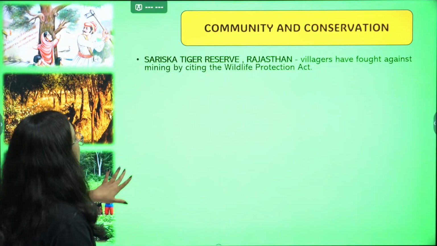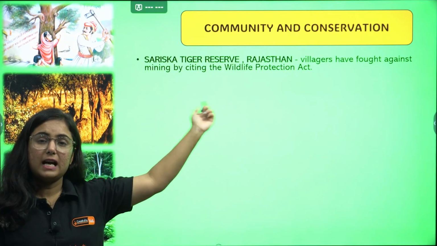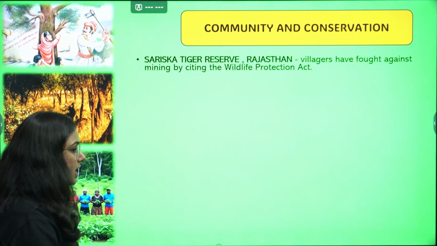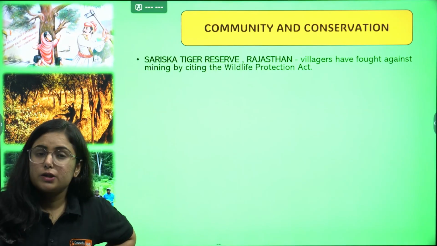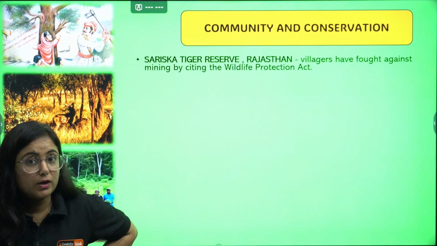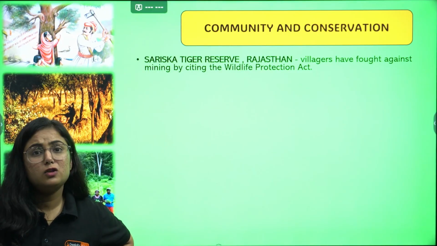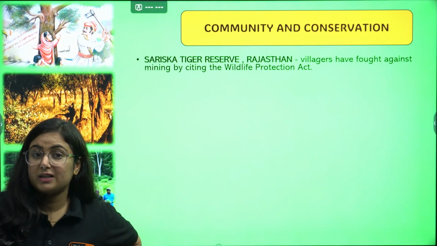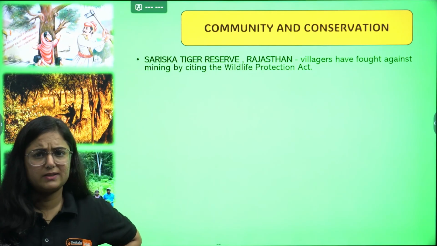The first community that has a role is from Sariska Tiger Reserve in Rajasthan. Look, in Sariska Tiger Reserve, what has happened? Government sent certain officials to start cutting of forest because of mining activities. Now, cutting of forest does not affect the forest itself, it affects the wildlife which considers it a habitat and the human beings living around.